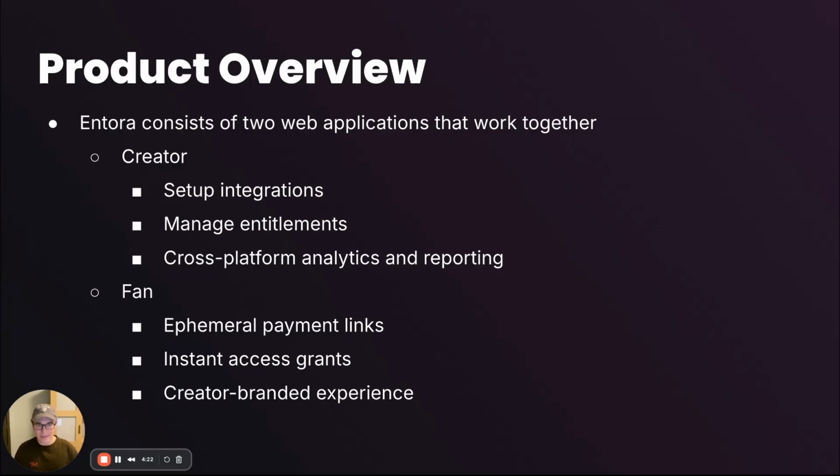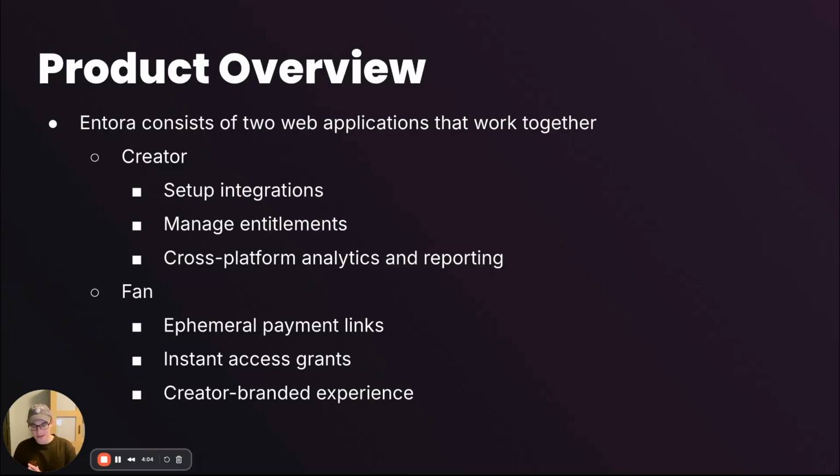And then what they're doing there is they're specifying the artifact that they're selling. They're setting a price as well as access duration. And then after that, they're just monitoring sales as well as receiving reporting from Entora. Everything exists on one dashboard, and regardless of where the content is hosted, it's available there.